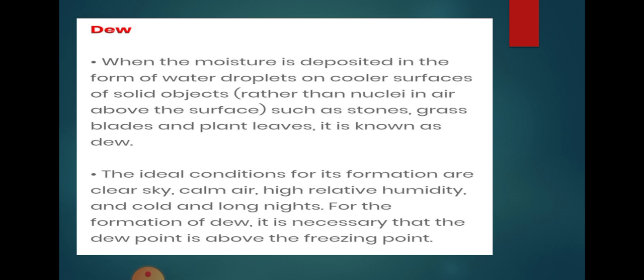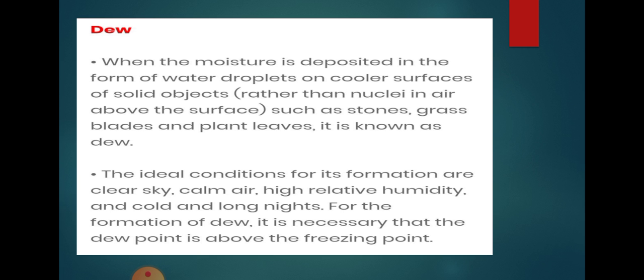Dew is a water droplet that appears on thin and exposed objects in the morning or in the evening due to the process of condensation. When moisture is deposited in the form of water droplets on cooler surfaces of solid objects, such as stones, grasses, or plant leaves, it is known as dew.